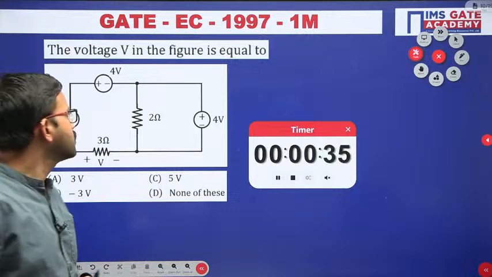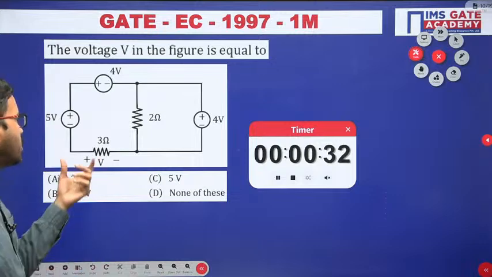All of you give it a try. Here in this question you have to find out the voltage across the 3 ohm resistor.